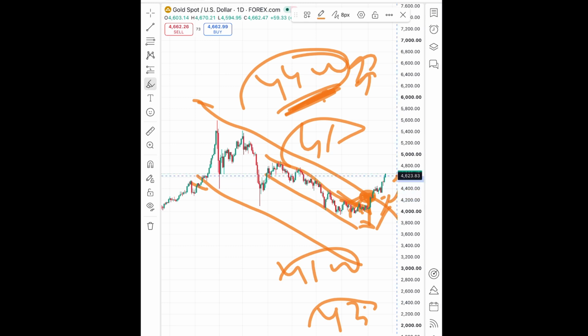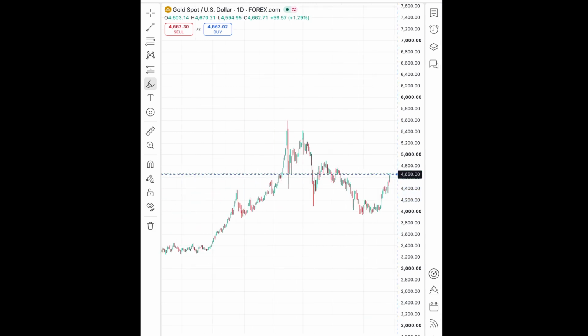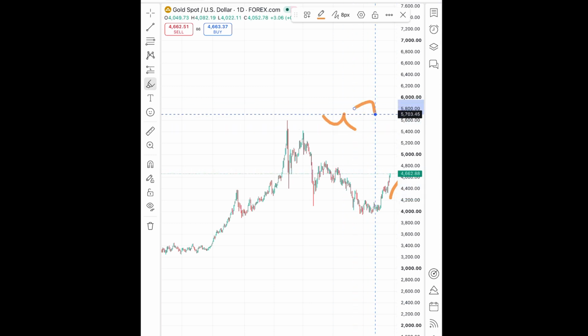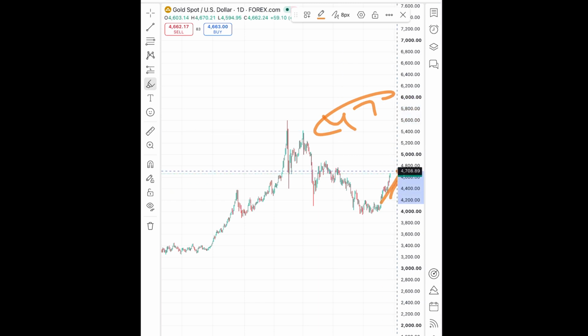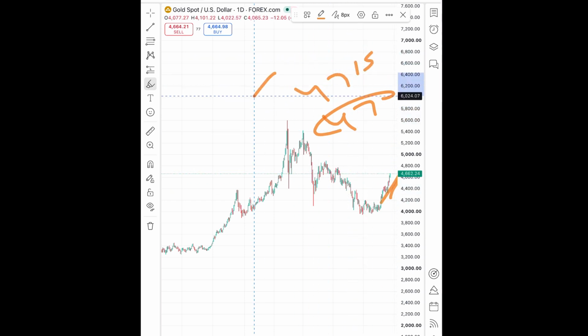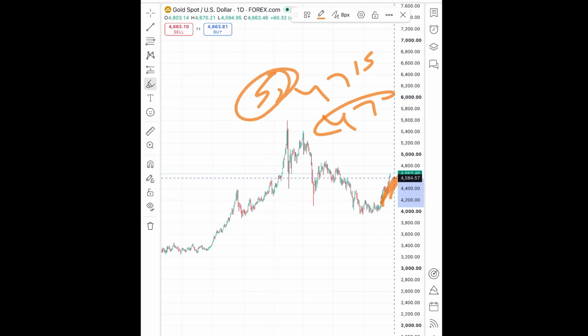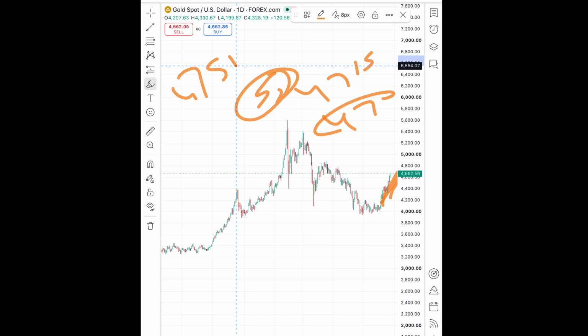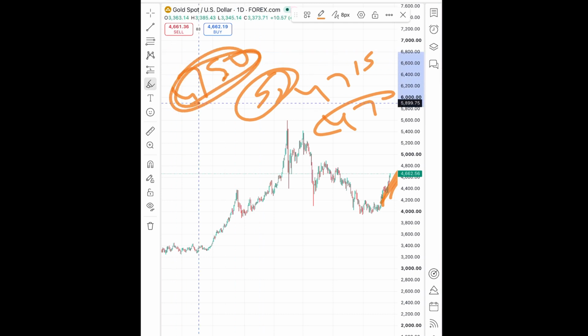Now if you look at this trend, we can see clearly that there is a higher chance that the price can move further upside, okay, towards a level of around 4700, and if the price keeps moving over this level, the probability of going towards a level of 4715 will be there, which is support 2. And once it starts rising above this level, the probability of touching 4750 will be there, which is the level. From there a bounce back can be seen, and this is an important level.